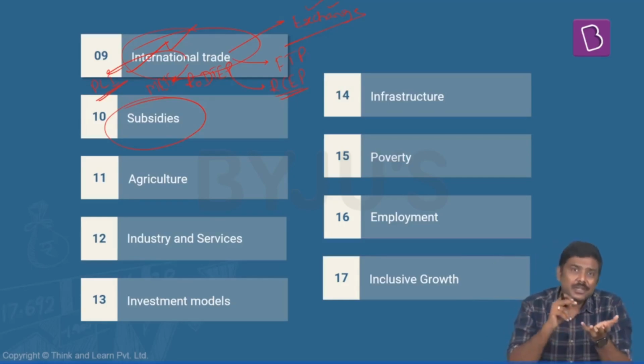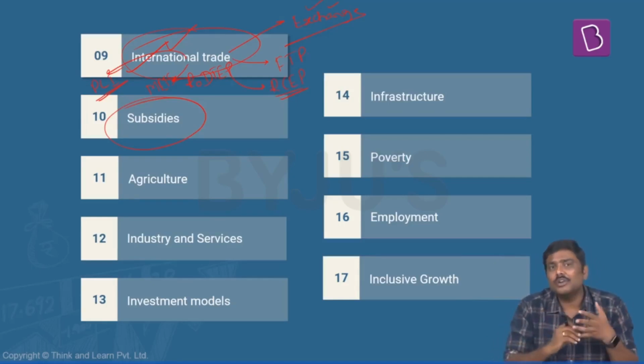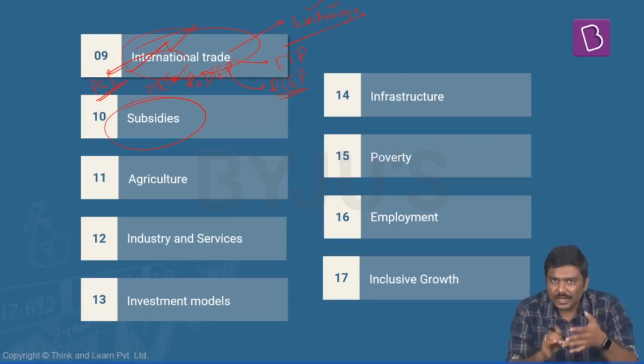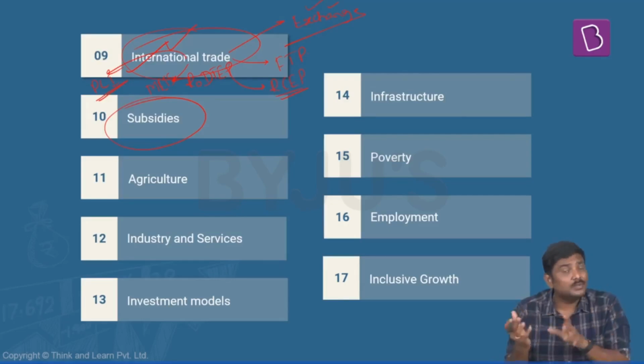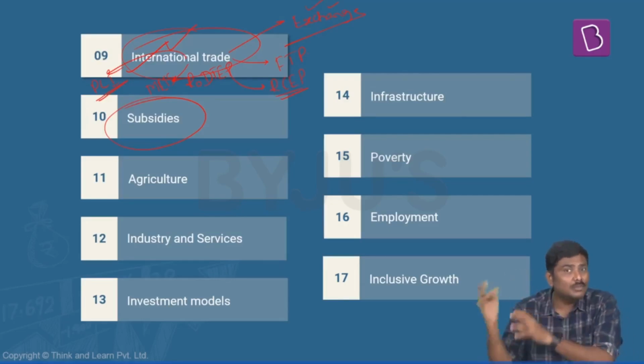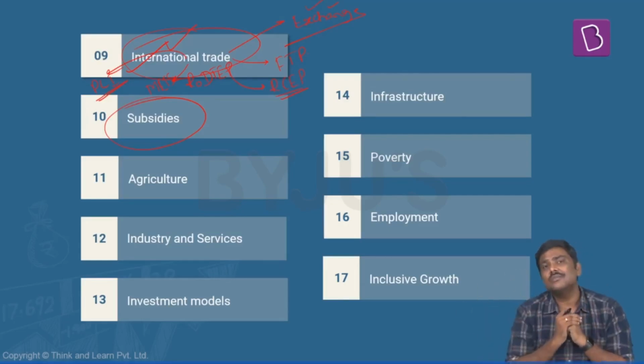For example, there is a subsidy on LPG which is being wiped out by the government of India now. There is a subsidy on fertilizers which they are trying to revamp now. There is an issue of a food subsidy. There is involvement of the WTO in India's food security system.